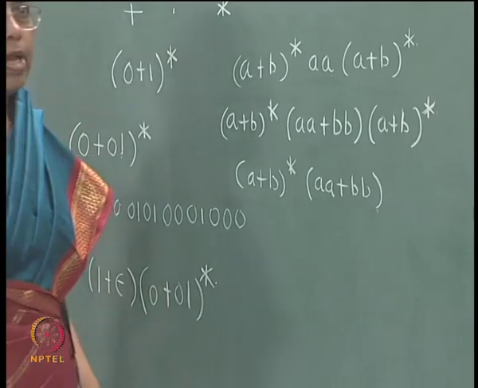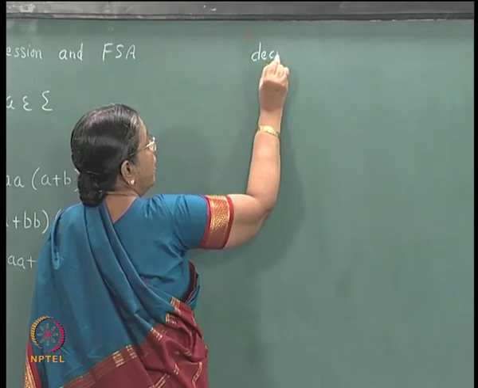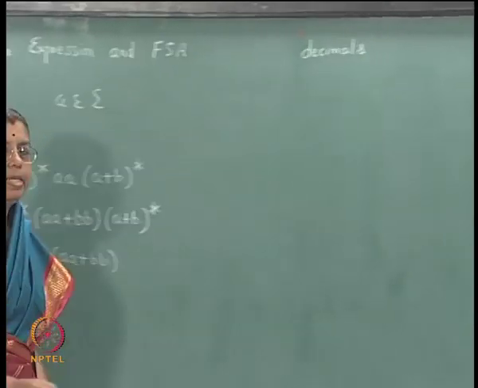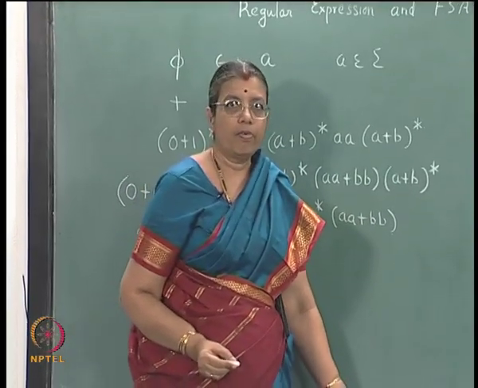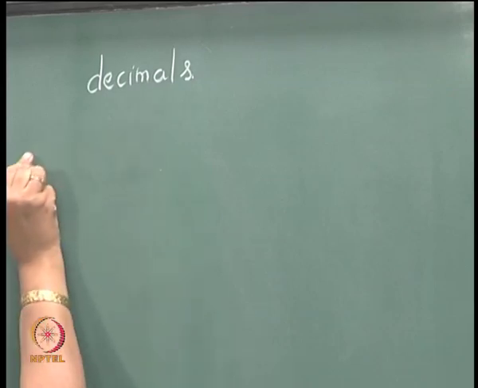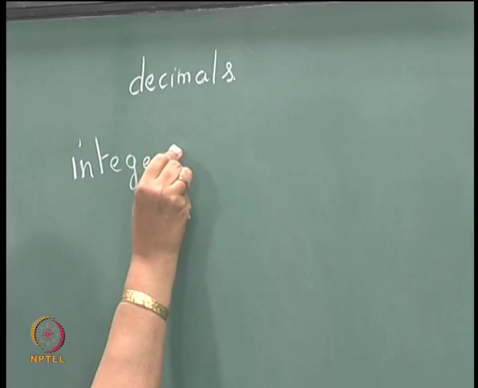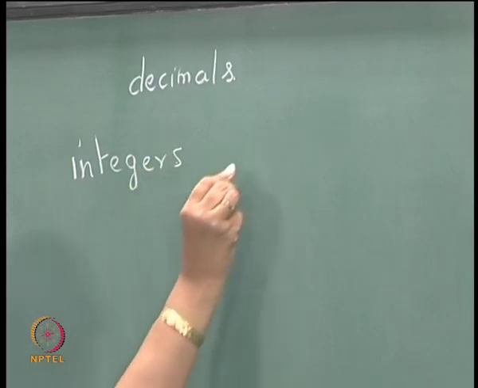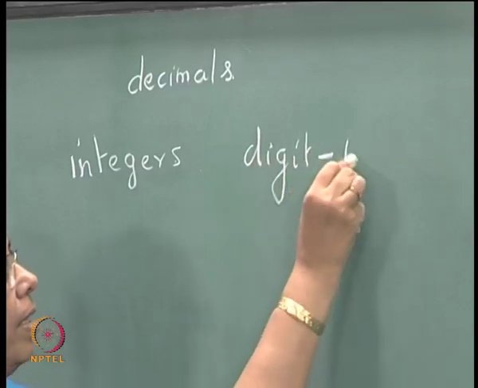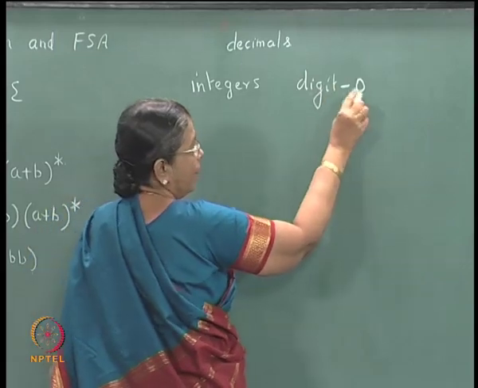Now, if you want to represent the set of decimals, we have already seen how to represent the set of Fortran identifiers. If you want to represent first the set of integers, let me denote by digit 1, digit 0, digit minus 0, digit hyphen 0.